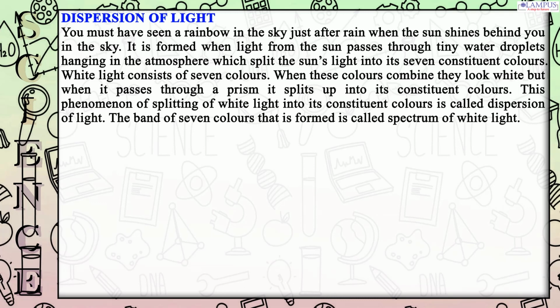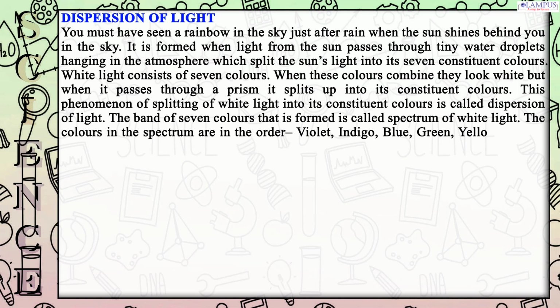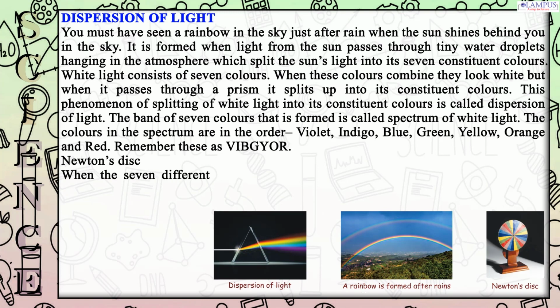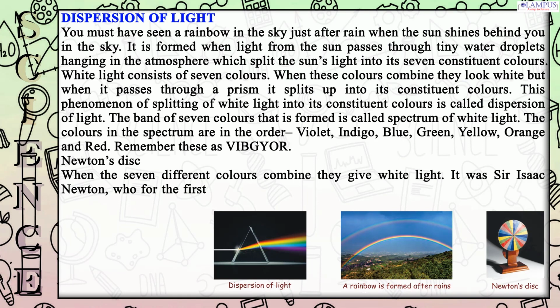The colors in the spectrum are in the order violet, indigo, blue, green, yellow, orange and red. Remember these as VIBGYOR. Newton's disk. When the 7 different colors combine they give white light. It was Sir Isaac Newton who for the first time proved this phenomenon.